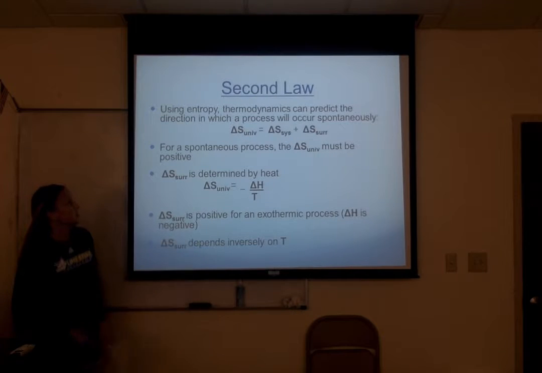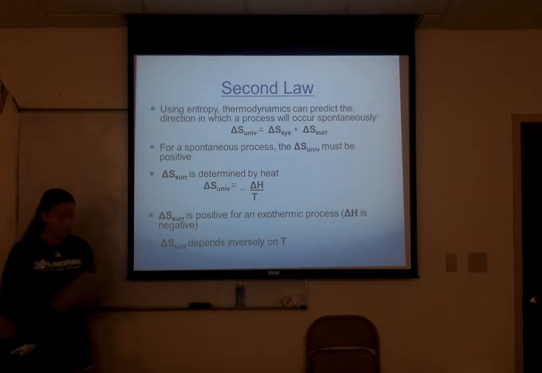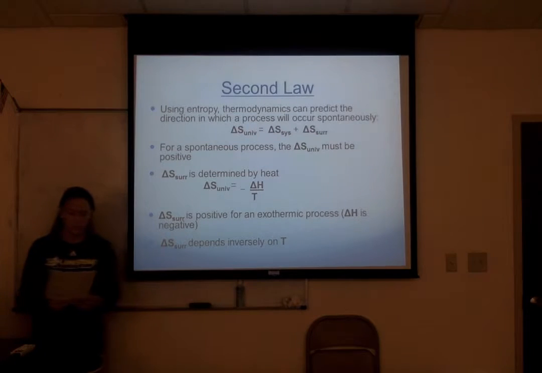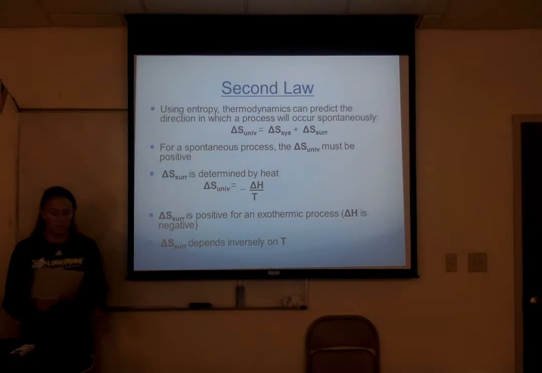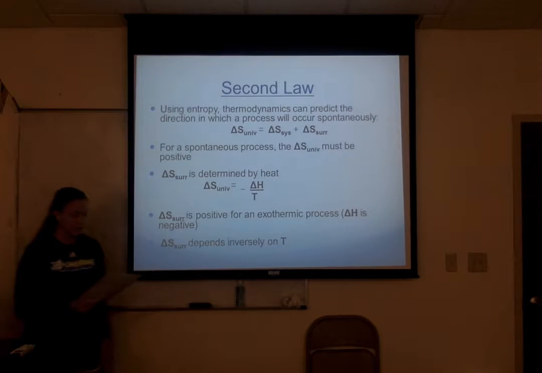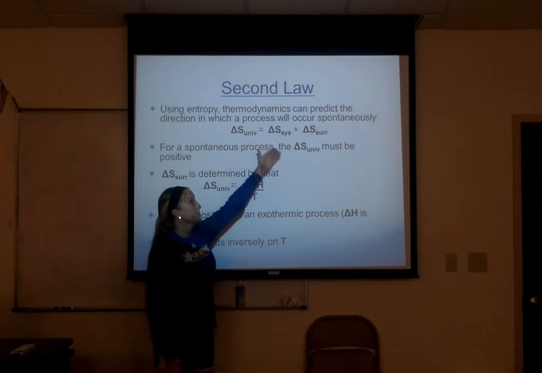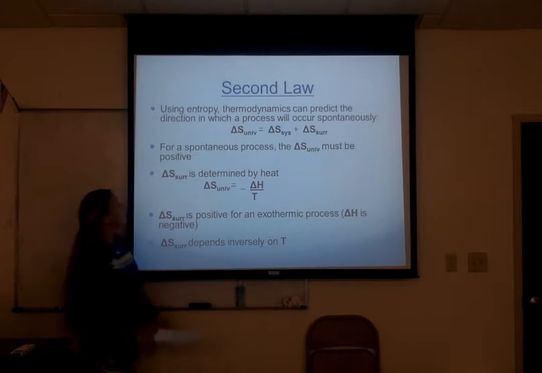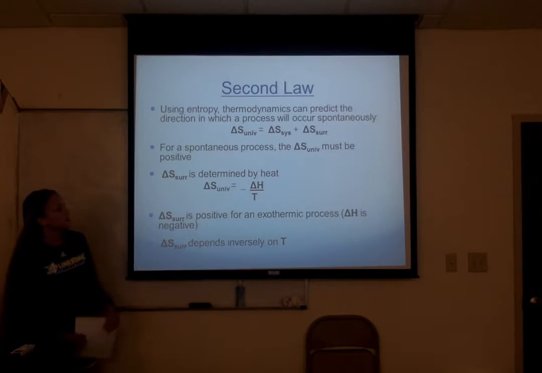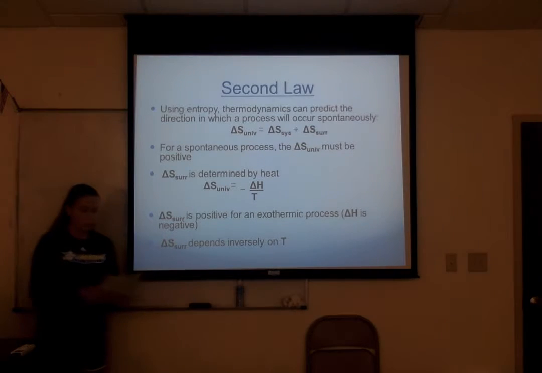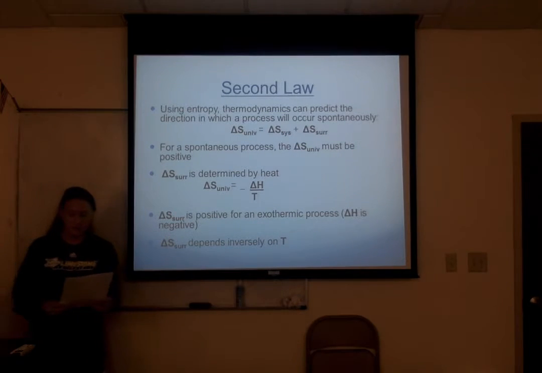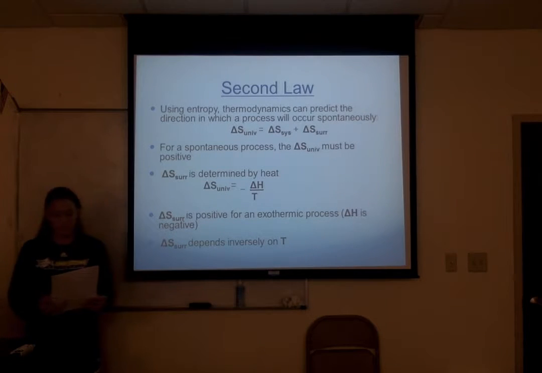There are equations that come with the second law. Using entropy, thermodynamics can predict the direction in which a process will occur spontaneously. So your first equation is delta S universe equals delta S system plus delta S surroundings. For a spontaneous process, delta S universe must be positive, where delta S surroundings and delta S system represent the changes in entropy that occur in the system and surroundings respectively.